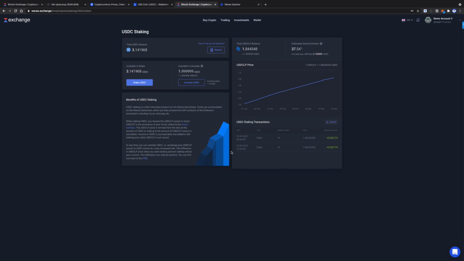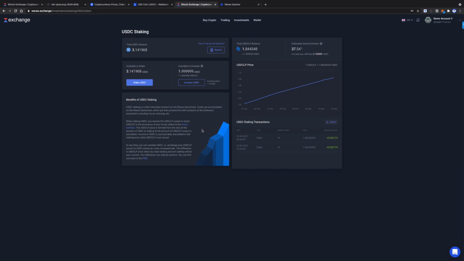Staking rewards are not paid directly. They are accumulated on the smart contract, so the price of your USDC LP tokens grows constantly. So you can see it here on the graph that the price of one USDC LP is growing constantly. So you may ask how it works. Actually, it uses farming and liquidity providing, and experienced crypto users know that liquidity providing has a risk called impermanent loss, but it does not work for stable assets. So impermanent loss just doesn't exist for USDC staking.